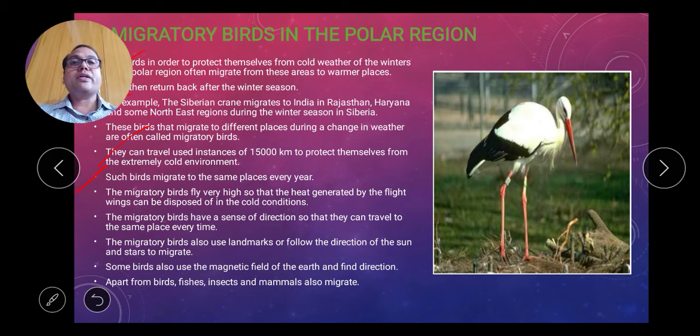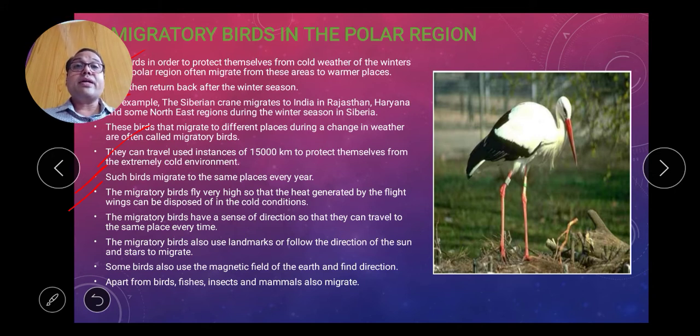Such birds migrate to some place every year. The migratory birds fly very high so that the heat generated by the flight wings can be disposed of in the cold condition. This is the distance they cover, and their wing muscles are very powerful.